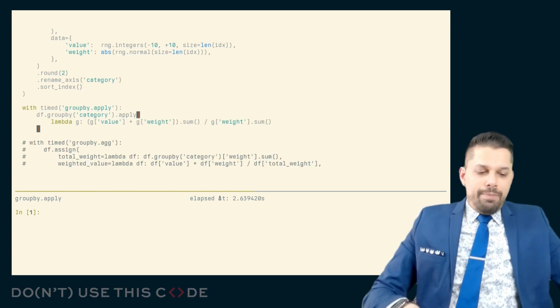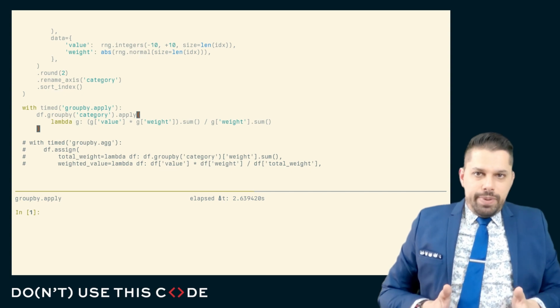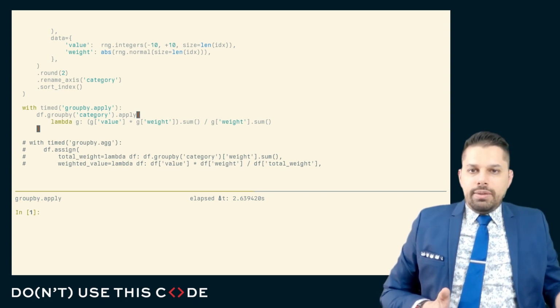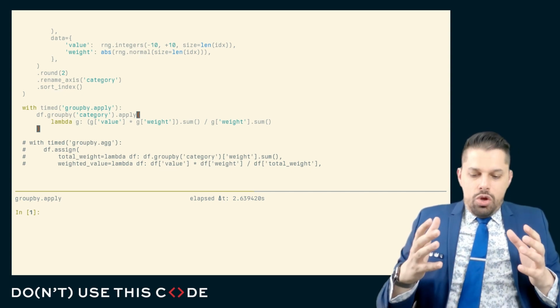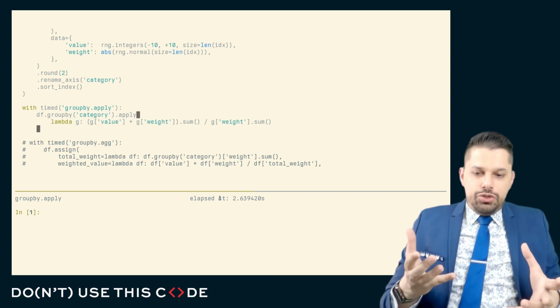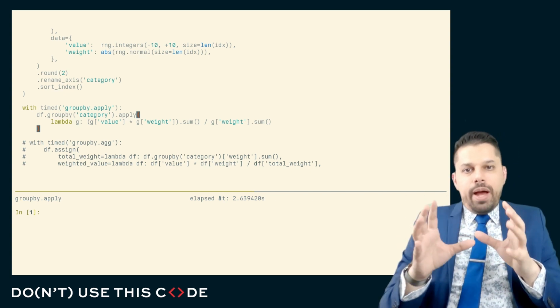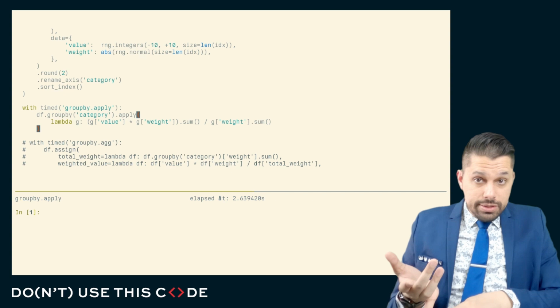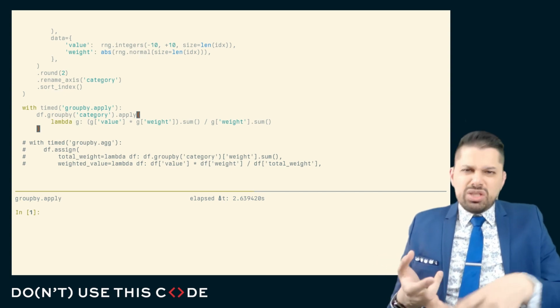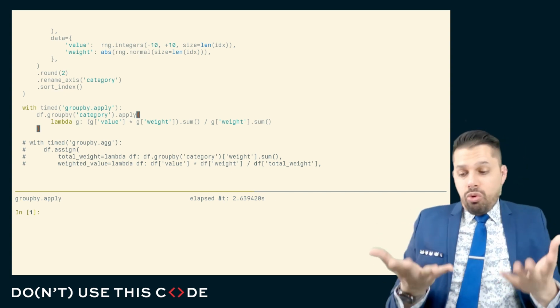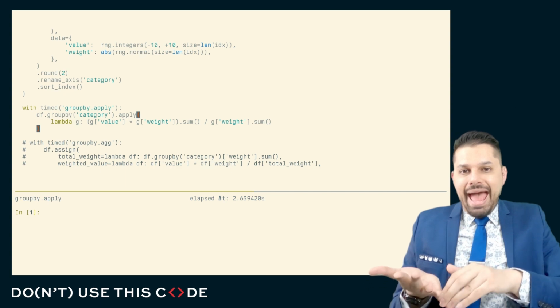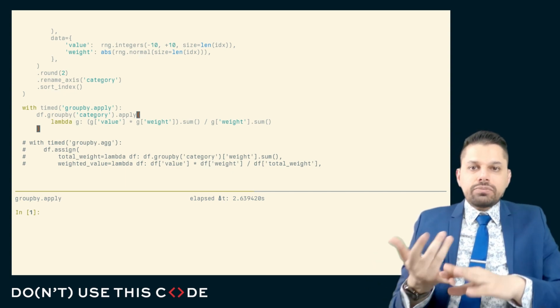Why? Remember, when we do a grouping operation in pandas using the group by mechanism, we have a couple of things that we can do after the group by on that group by object. We can run built-in functions. We can do a group by filter, which I guess only makes sense if we want to filter it. Or if we want to do a computation, we can group by agg, transform, or apply.